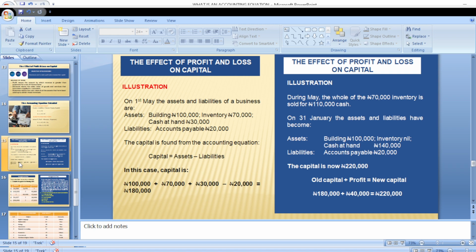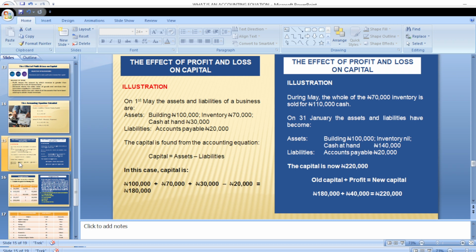Now look at illustration 2. During May, the whole of the 70,000 inventory was sold for 110,000 cash. We had an inventory of 70,000 initially, but we now sold the entire 70,000 for 110,000 cash. What will happen?